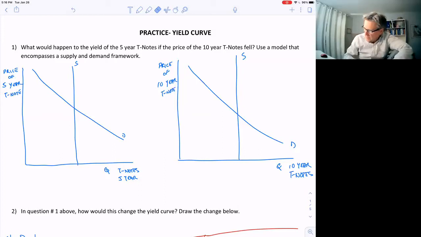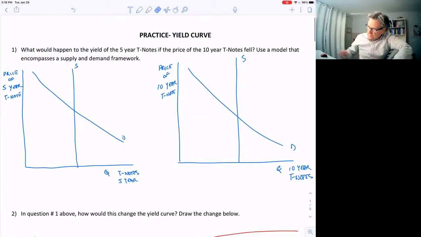In this video, I want to go over the answers to the practice handout on the yield curve and business cycles. So the first question is, what would happen to the yield of the 5-year note if the price of the 10-year T-note fell? So remember that